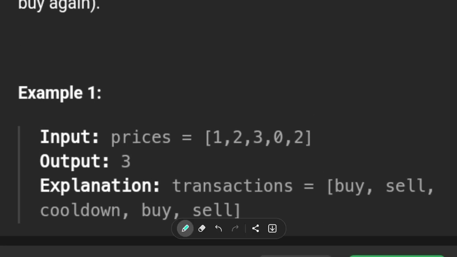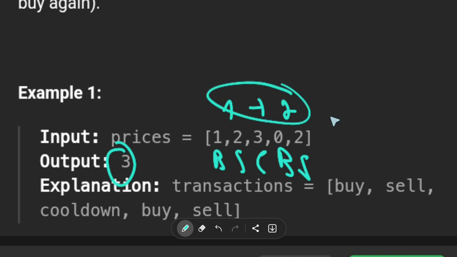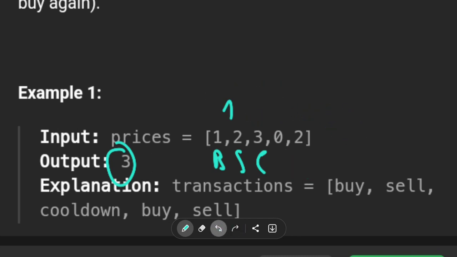So here you see they reached the output of 3, which is the maximum profit that they can make because they first did buy, sell, profit of 1, then cooldown, nothing, then buy again, then sell, profit of 2. 1 plus 2 is 3. Okay, so we are having here basically this question.